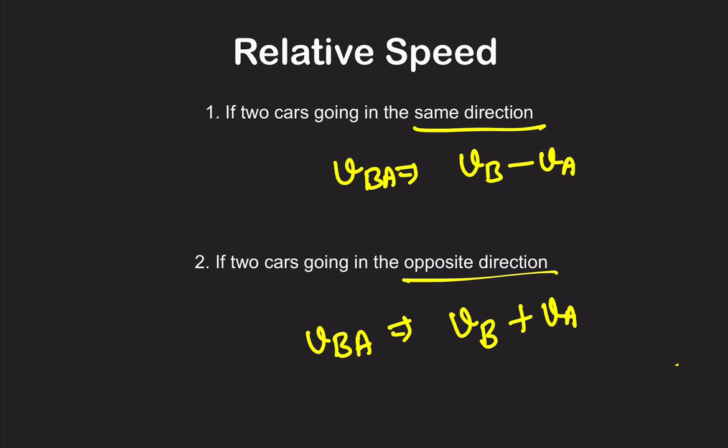So I'm not going into the depth. I hope the brief introduction was sufficient for you to understand why the minus and plus signs are there. But if there is any doubt, just remember: if they are going in the same direction, the sign is minus, because we are not helping train B. It is covering some distance, but we are also covering some distance in the same direction. But if we are coming from the opposite direction, we are helping train B. B is coming towards us, but we are also helping by going towards them. So the sign between A and B will be plus here, right? So relative velocity is done.